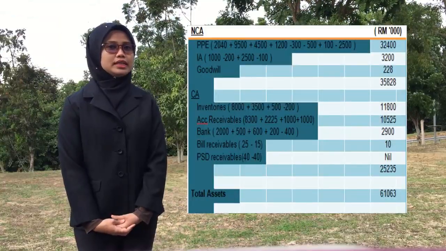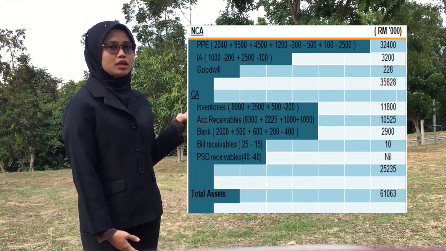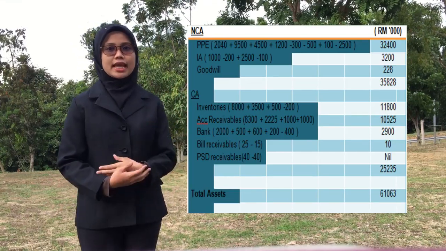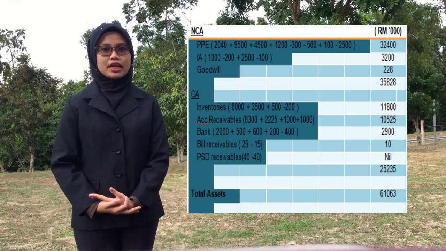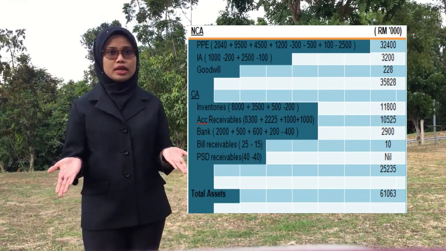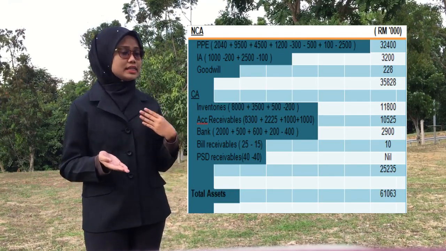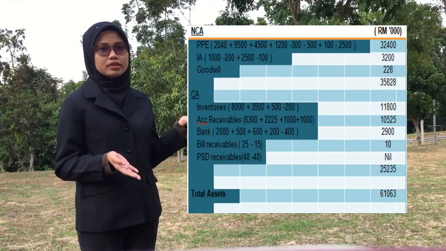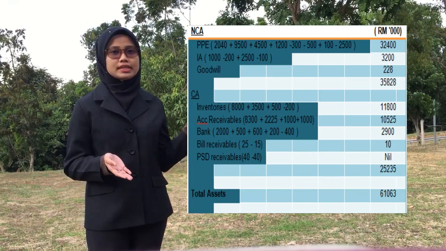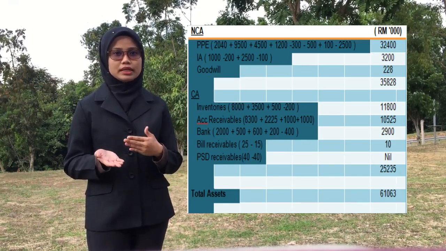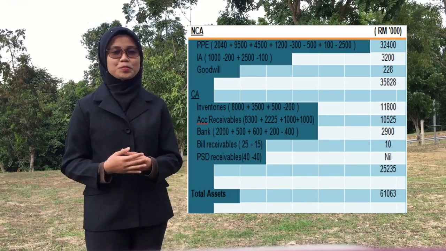Then, this is our SOFP for Mercury. In non-current assets, goodwill is obtained from the calculation of goodwill. In current assets, for the bank, we actually minus the CIT, which is RM200,000. So the total assets, as the balancing figure, we got 61 million and 63,000.